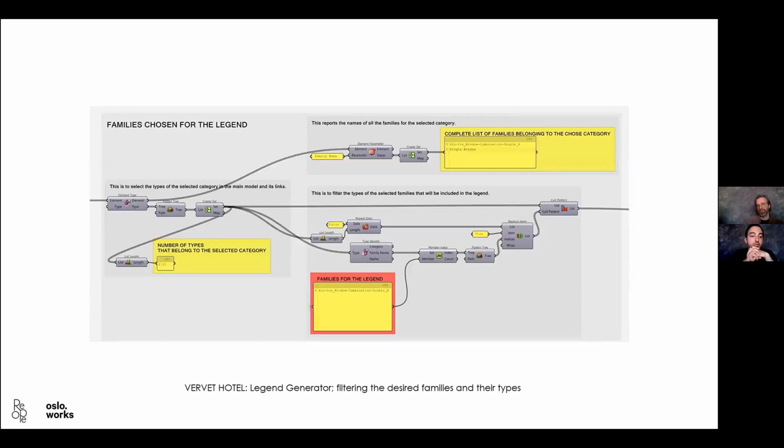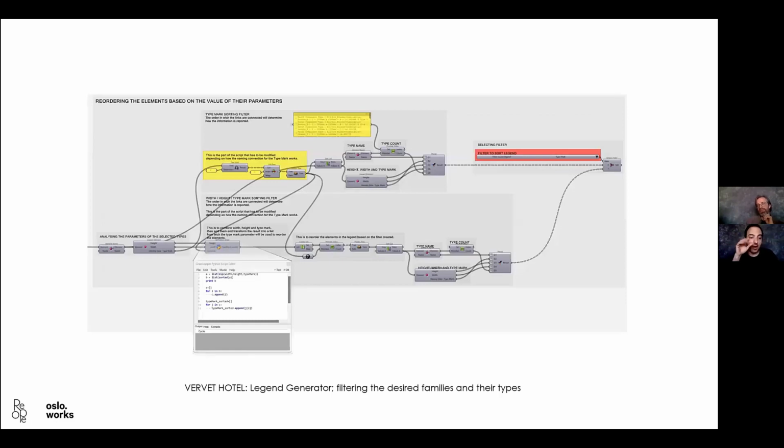Then we need to check, because in the legend, you don't want to include all the windows. Maybe you only want to include all the windows that have this kind of opening, right? So when the script was providing, okay, you have these 2 windows, Alu Tre combination, double H, and then you have the single window. Which one do you want? I only want the Alu Tre, the other one I don't need. Great. So now we have filtered all the windows that you actually need with their types, right?